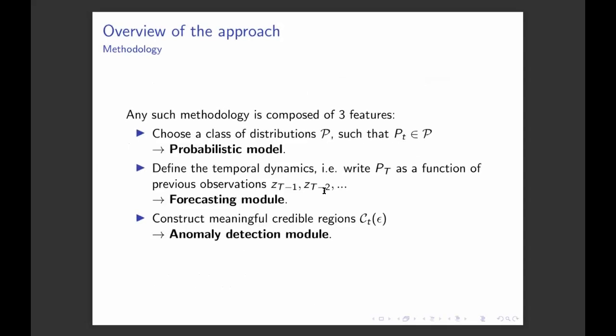Any anomaly detection method based on probabilistic forecasting is composed of three features which are needed in any case. First, you need to choose a class of distributions of which P_T will be an example. I will refer to this as the probabilistic model part. Then you need to define the temporal dynamic, which means how P_T depends on the previous observations. This is called the forecasting module. And finally, you need to show how you can construct a meaningful credible region C_T epsilon. And this I will call the anomaly detection module.